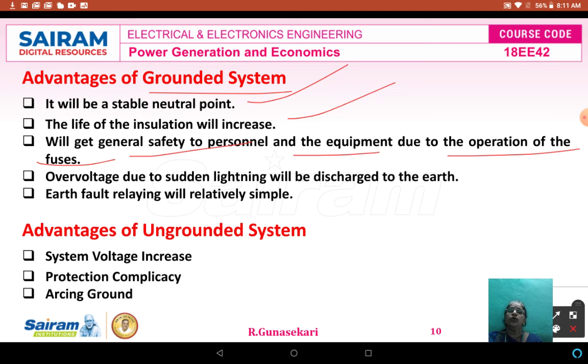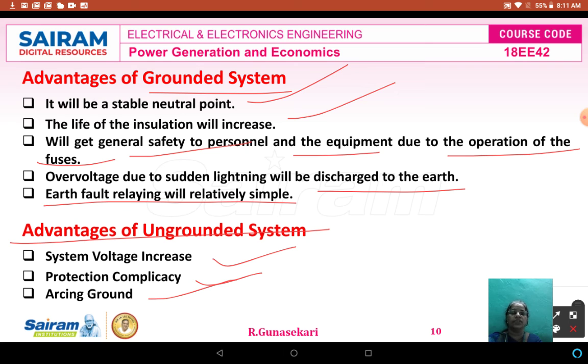The overvoltages due to sudden lightning will be discharged to the earth if the system is grounded. The earth fault relaying will be relatively simple. So these are the advantages of the grounded system. The advantages of the ungrounded system are simple voltage, but the system voltage increases, protection complicates, and there is arcing ground. These are the disadvantages of the ungrounded system.